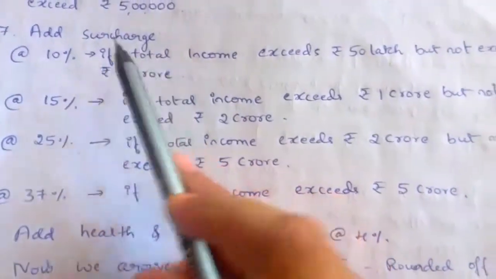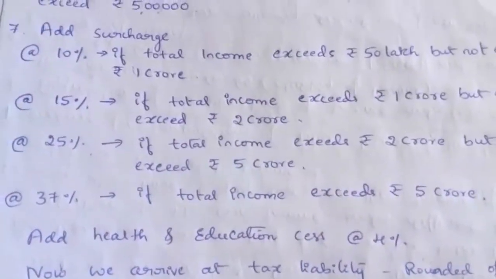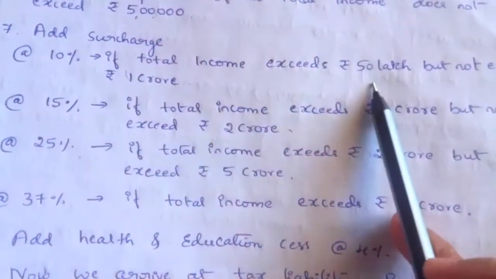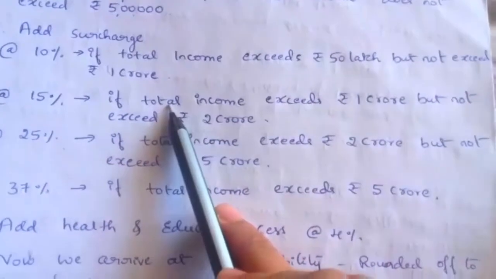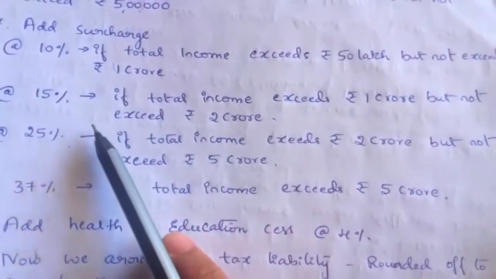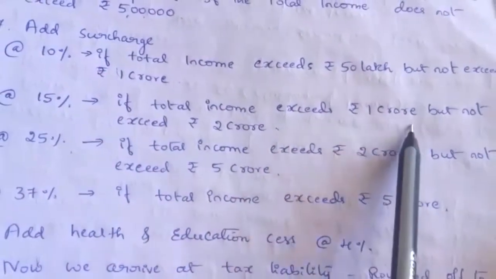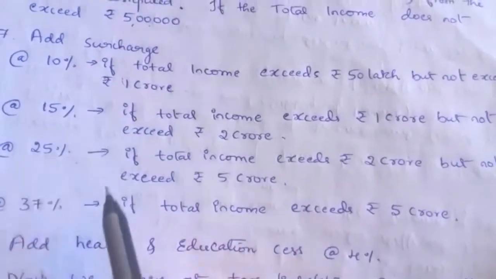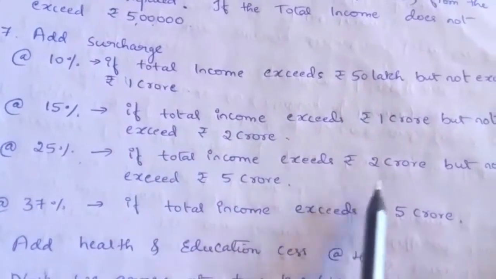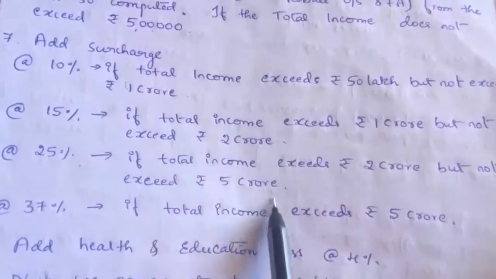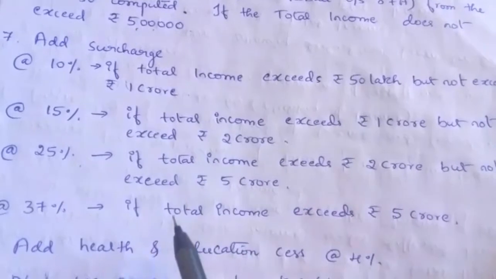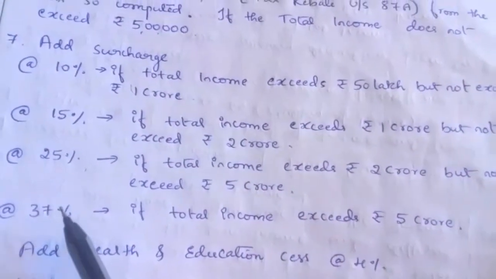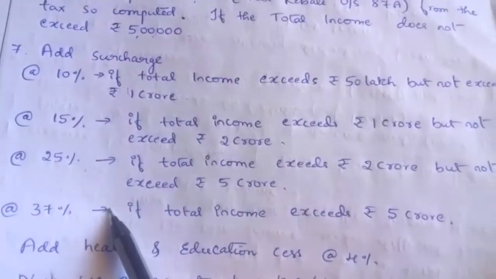The surcharge is added to the income tax at 10% if total income exceeds 50 lakh but does not exceed 1 crore. If total income exceeds 1 crore but does not exceed 2 crore, then he has to pay 15% surcharge. If total income exceeds 2 crore but does not exceed 5 crore, then he has to pay 25% surcharge. And if total income exceeds 5 crore, then he has to pay 37% surcharge.